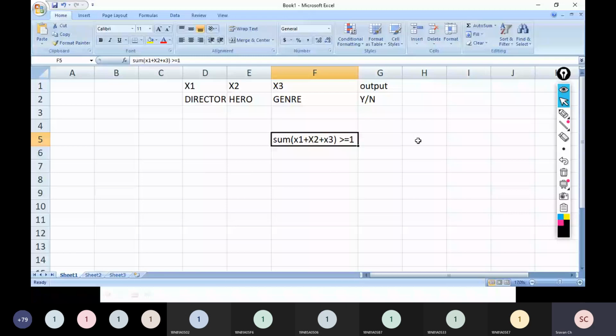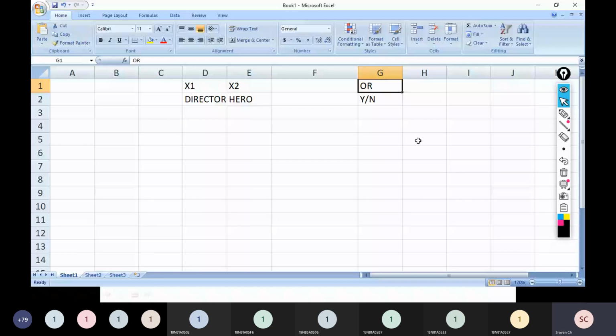Now, one important point. So the AND function we have seen. Suppose there are only two inputs, x1, x2, and it is an OR function, then the threshold value will be 1, right? If it is, let us say, NOR function, what do you mean by NOR? Or let us say XOR.